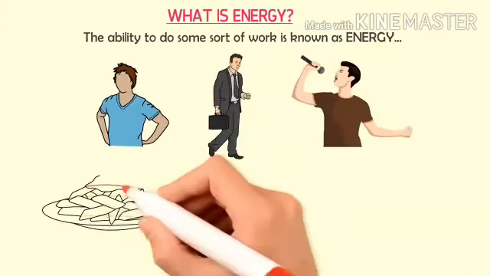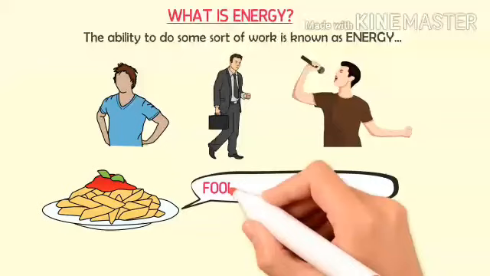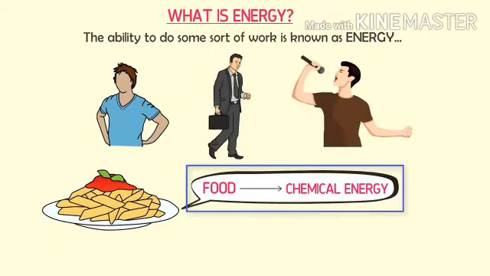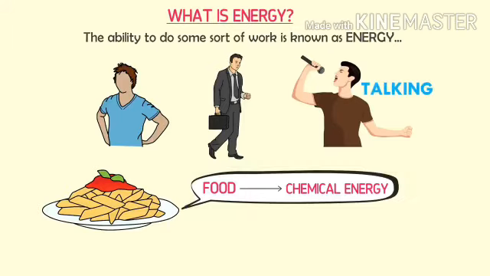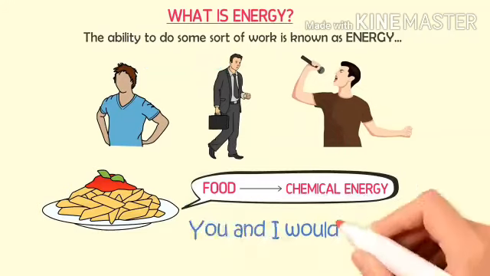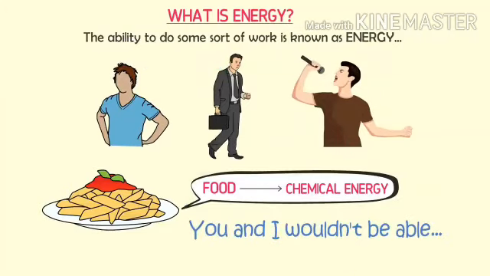We eat different food because food contains chemical energy. After digesting this chemical energy in the food, we can talk or walk or do some sort of useful work. So the chemical energy in the food makes us capable of doing useful work. Without this chemical energy in the food, you and I won't be able to speak, to walk, or to talk.